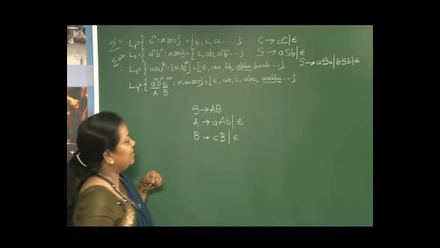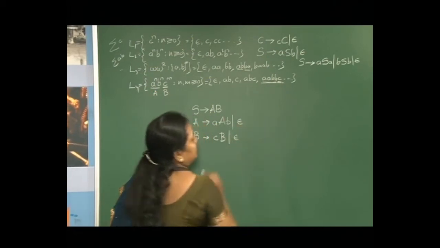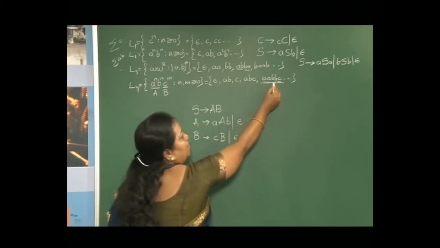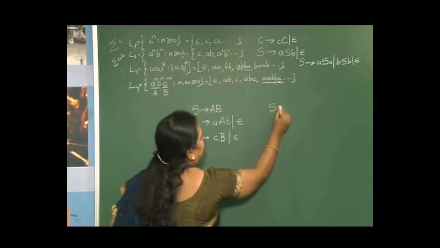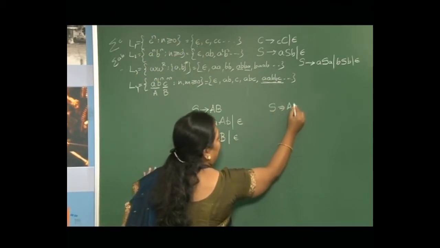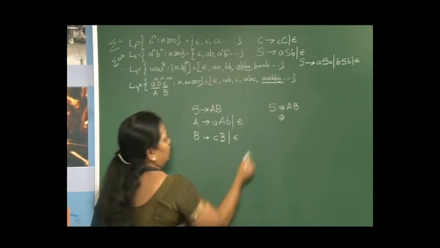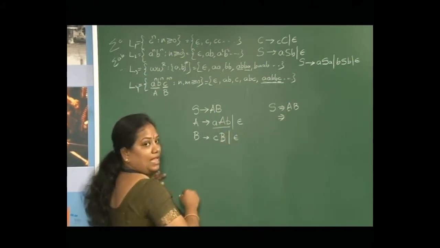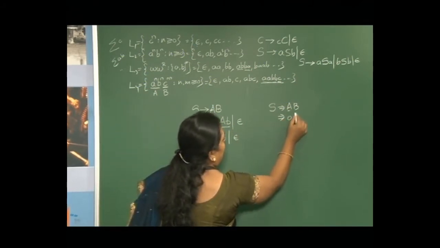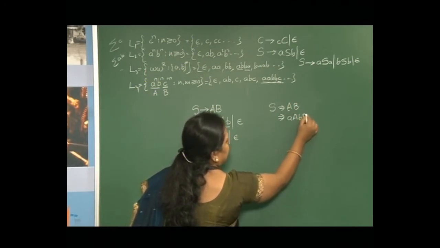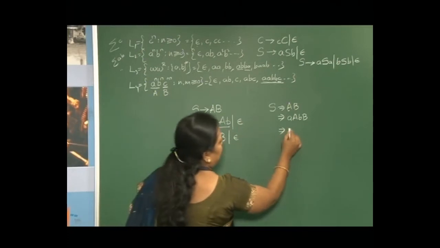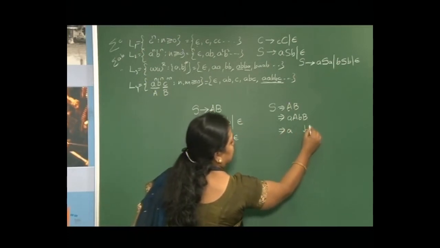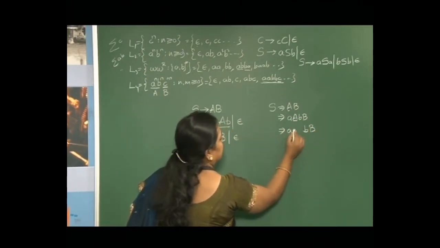If I go for deriving a string, say I need to derive a, b, b, c, how do I derive it by using these rules? S derives AB. Now this A, I will replace it by aAb, this B as it is. So again I will apply the same rule: A tends to aAb, and this b, b as it is. This A is replaced as a,